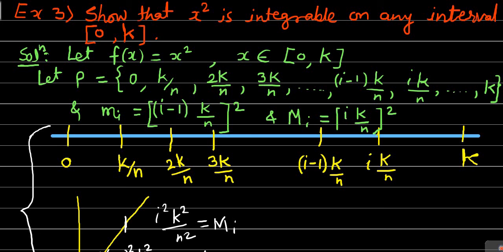I into k by n whole square. After finding the small mi and capital Mi, we will go for finding the lower sum and upper sum, and then lower integral and upper integral. Now first of all we will find out the upper sum.